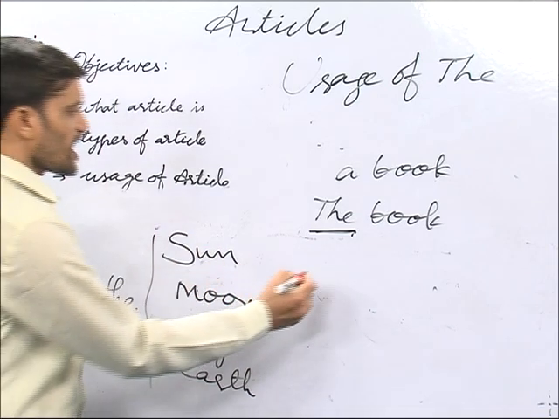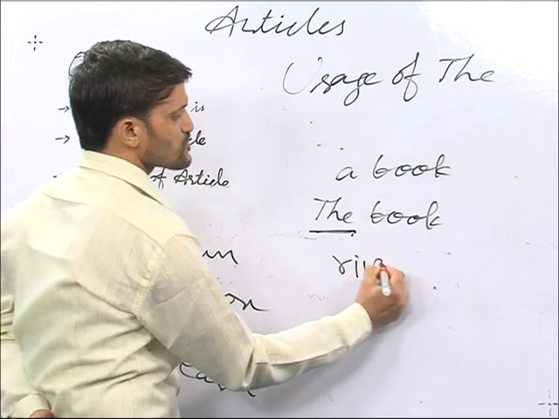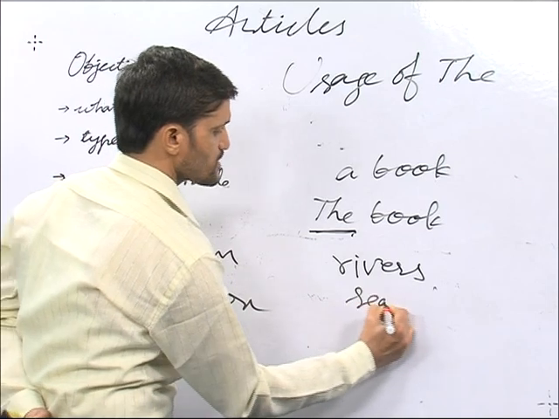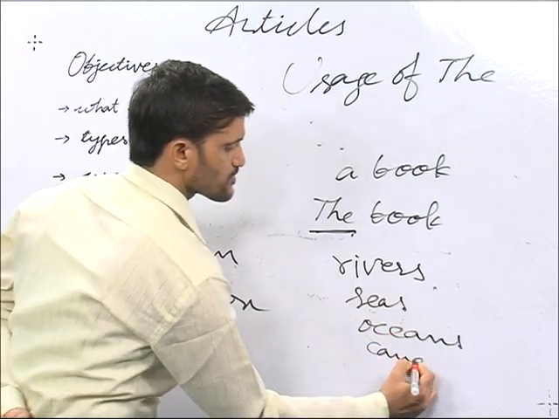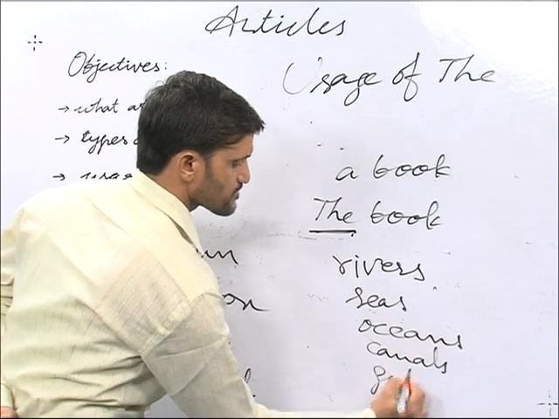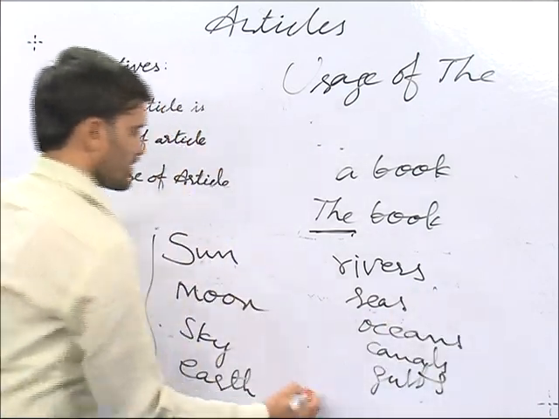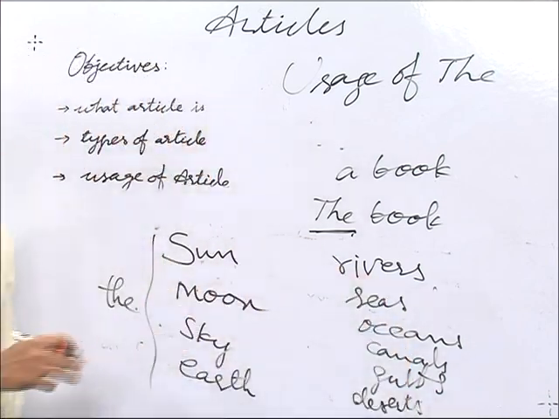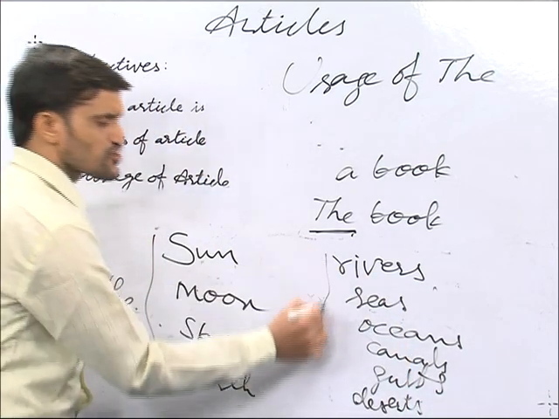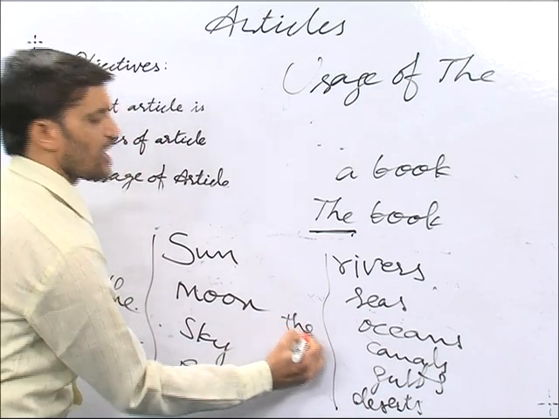And another rule is there: before the names of rivers, seas, oceans, canals, gulfs, deserts, we should use the before the names of these things. Understand?